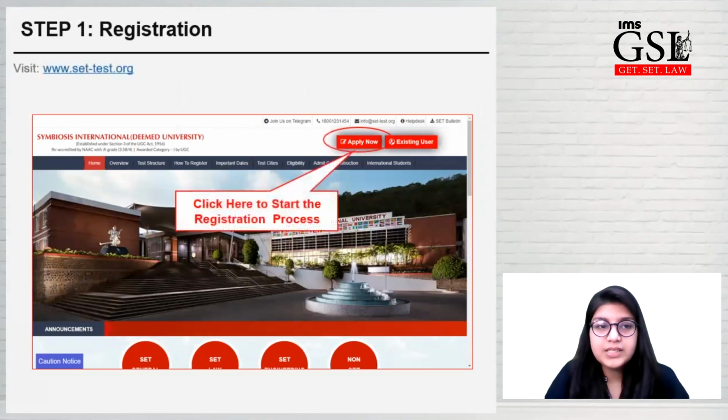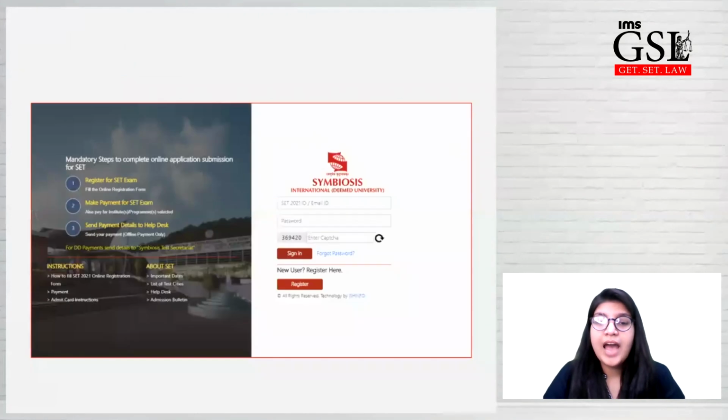For the form filling process, you have to visit the website www.set-test.org. This is the page you will come to, and on the top right corner there is the apply now option. Click on that and you'll be directed to this page.